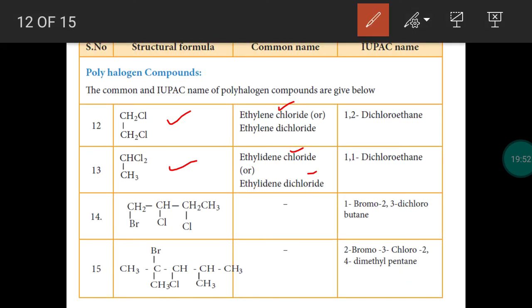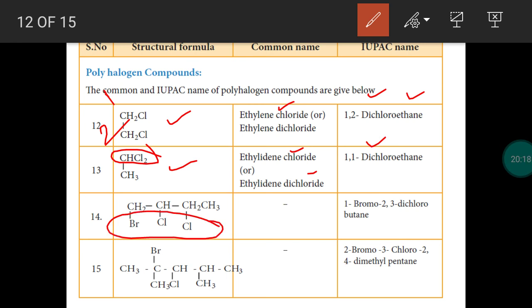Next, two carbon atoms are present. Each carbon has a halogen. So chlorine is present at the first and the second position. So 1,2-dichloro, only 2 carbons present, ethane. Two chlorine atoms are attached to the same carbon. Okay. So 1,1-dichloroethane.